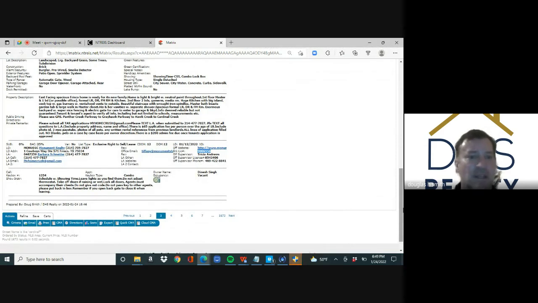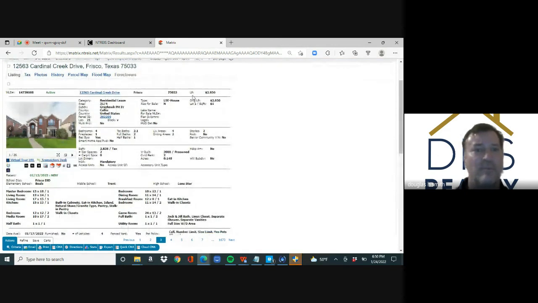But it tells you right there, leave lights on as you find them. Don't adjust thermostat. Take off shoes. Agents must accompany their clients. Don't give code out. Sounds to me like it's a combo. That's not, in my opinion, very good to do because somebody will get the combo. So we in our company like to put electronic key boxes for the safety of the property. So nobody throws a match in the house and lights it on fire, even if it is vacant. So anyways, that's how you read this agent full report.